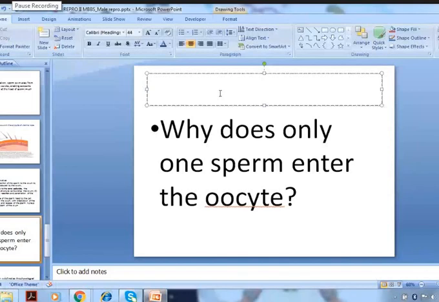Can anyone tell me why only one sperm enters the oocyte? Ajit? When one sperm penetrates the ovum, certain membrane changes occur in the oocyte so that another sperm cannot penetrate. That membrane potential will be changed. One of the factors is the change in membrane potential; that can be one answer.